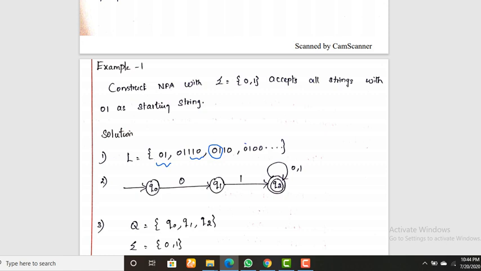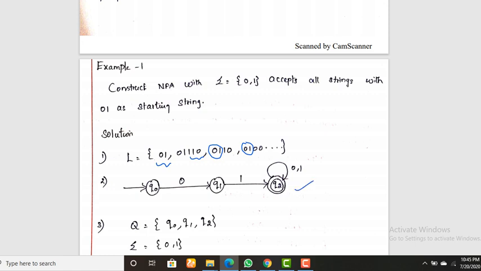The next step is to draw the NFA. Starting with q0, which is the starting state, 0 moves to q1, and 1 moves to q2, which is the final state. After 0, 1, it can repeat, so 0 and 1 here are repeated.